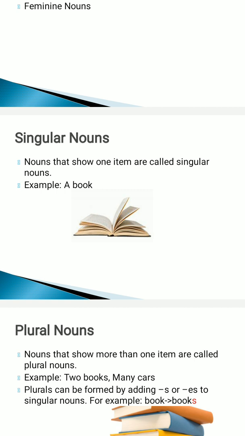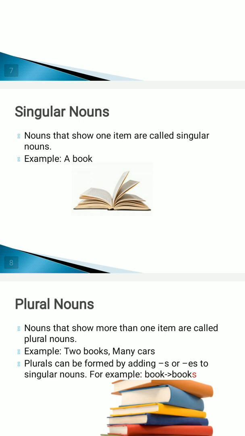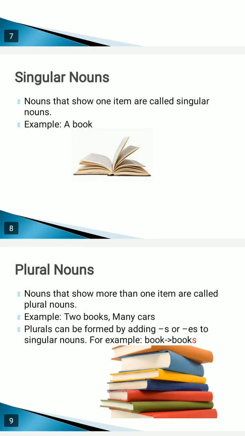When we are talking about only one place, like only our school, then it is a singular noun. For example, as I have shown you the picture of a book, there is only one book, that is a singular noun. Whether it is a person, an animal, a thing, or a place, when it is only one, it is known as a singular noun.